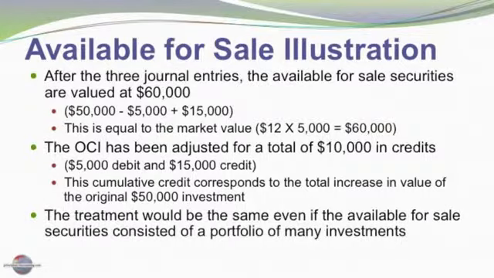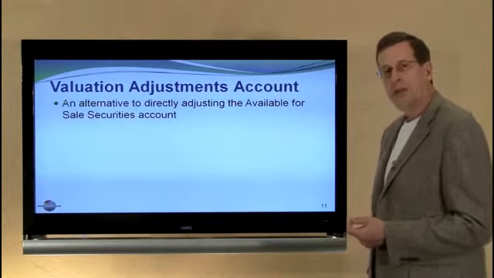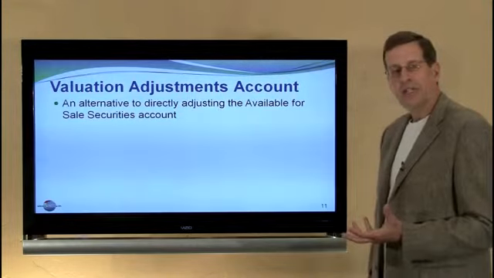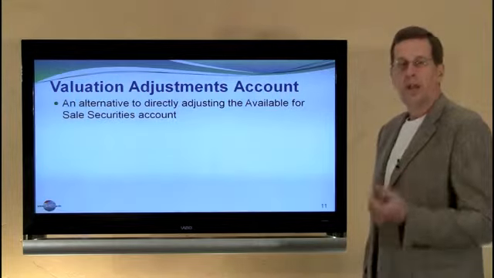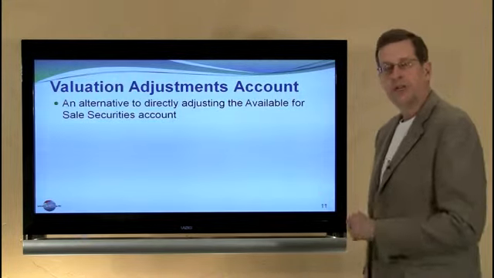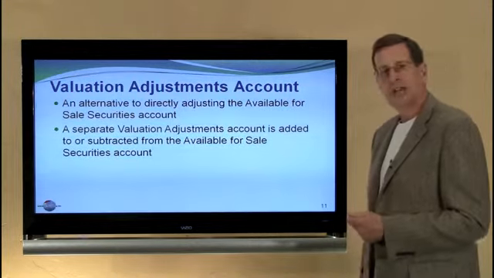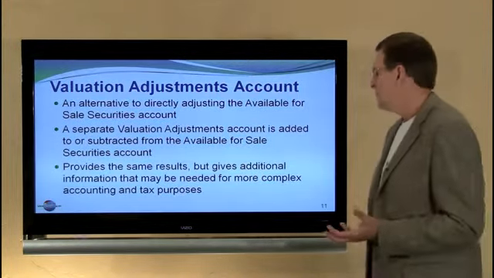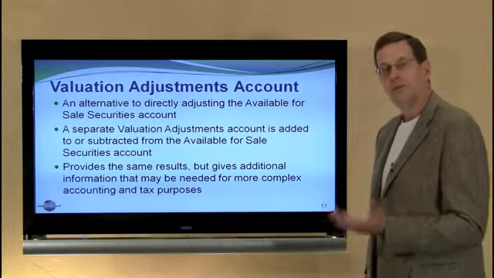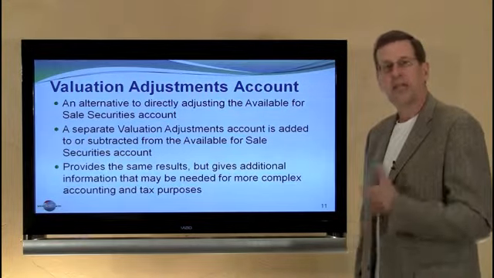Now, the treatment would be the same even if the available for sale securities consist of a portfolio of many investments. An alternative to directly adjusting the available for sale securities account might be to carry a valuation adjustment account, like the allowance for uncollectible accounts or something like that, that would offset or increase the investment category. In my journal entries, I just debited and credited the investment account directly. That separate valuation account can be added or subtracted to the available for sale securities at cost to bring them to fair value. It provides the same net results, but it gives additional information about what the relative differences are between cost and market value, and it's certainly useful for tracking tax basis information.